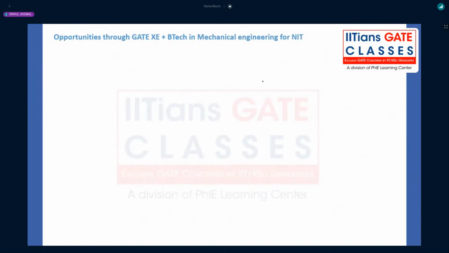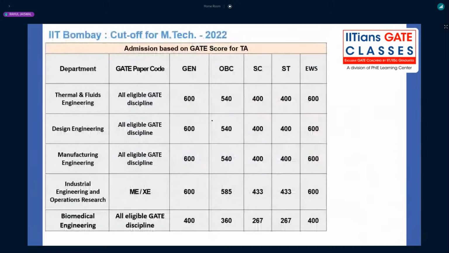Now coming to the opportunities for XCB, whatever the XC has, plus BTech Mechanical Engineering for NIT. I will be discussing that. Before that, I will discuss the cutoff for Gate mechanical. Very quickly, I will discuss, and then we will discuss CCMT, Gate mechanical, thermal and fluid. These are not the final cutoffs, remember.